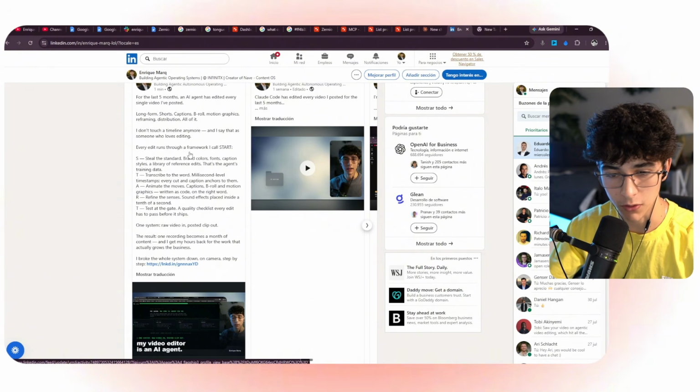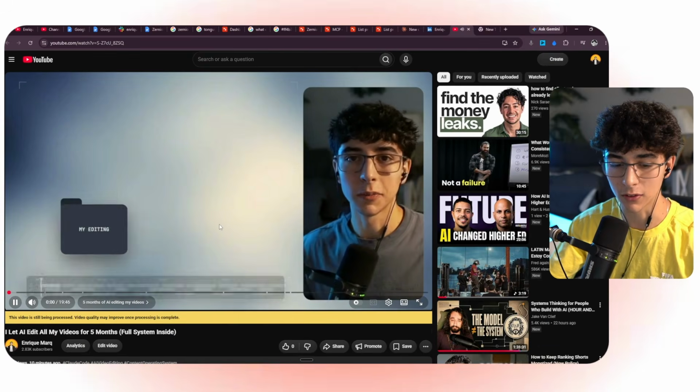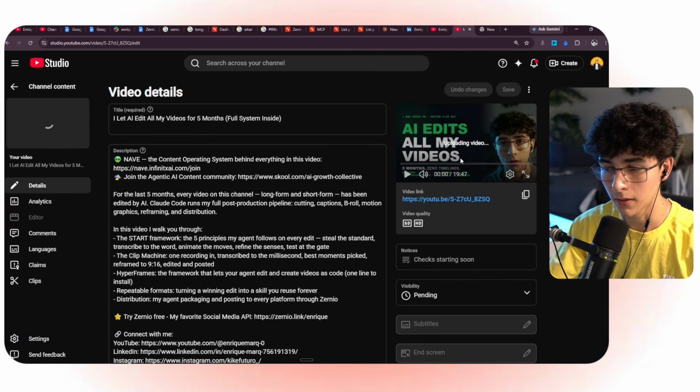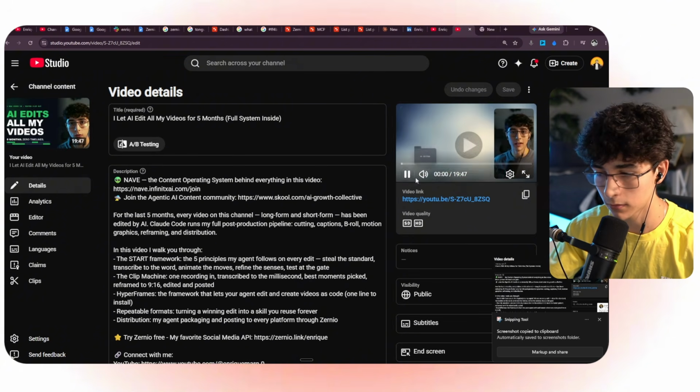Every edit runs through a framework I call Start. And here's the framework. And I broke the whole system down on camera step by step. And he even added the link straight into the actual video. And the video is showing now with the thumbnail, but it's still progressing the full upload. Oh, the video is done. It's been a while now since I let AI take over my full.